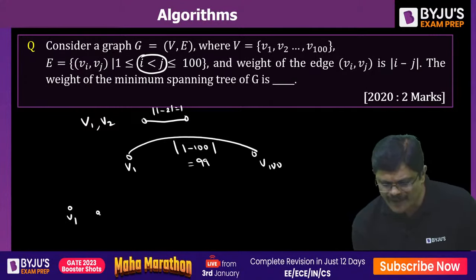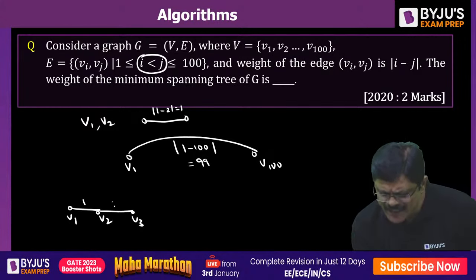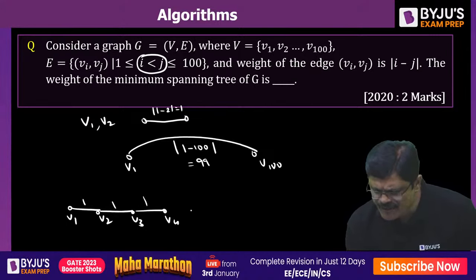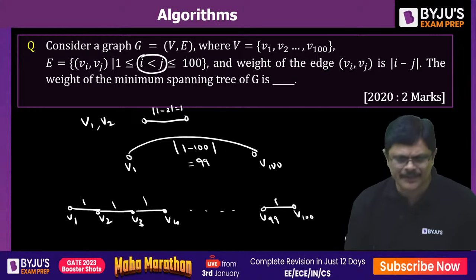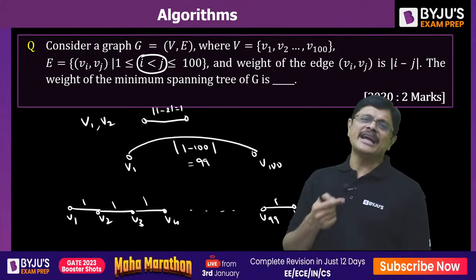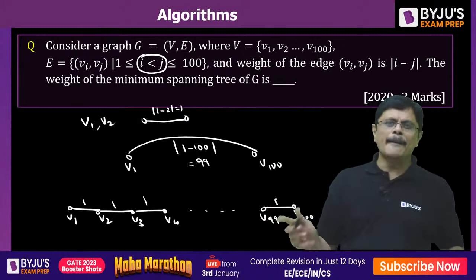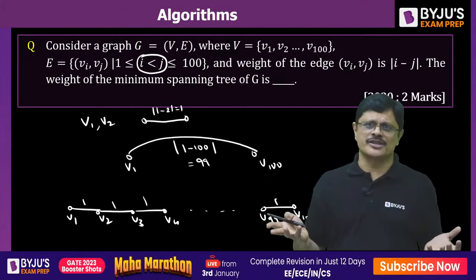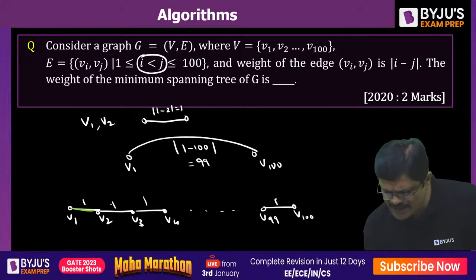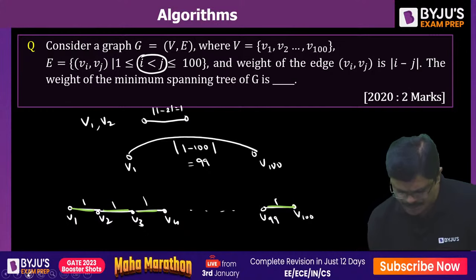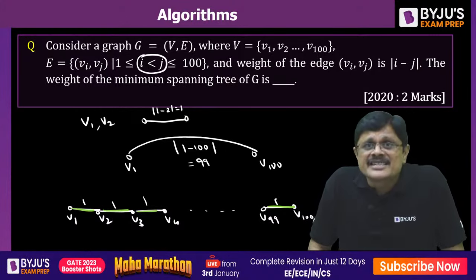So V1 to V2 will have least weight, V2 to V3 will have least weight, V3 to V4 will have least weight, and continuing this way, V99 to V100 will have least weight, that is 1. These are the least weight edges. There may be other edges from V1 to V3, V1 to V4, V1 to V100, but they all will have higher cost. When you are creating the spanning tree, you start with the minimal weight edges. So 100 vertices means you select 99 edges, each of cost 1.